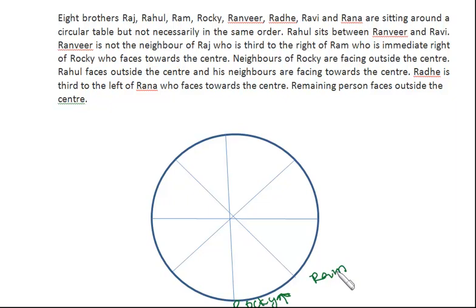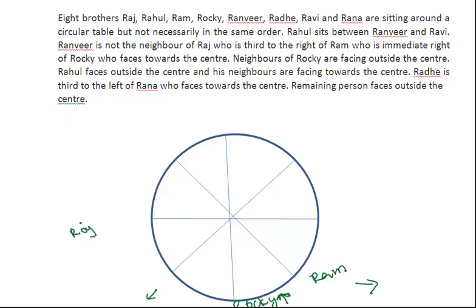Then we have neighbors of Rocky facing outside the center. That means Ram is facing outside the center and the person over here is also facing outside the center. Now Raj, who is third to the right of Ram. So when he is facing outside the center, his right will be this side. So 1, 2, 3, here is Raj.